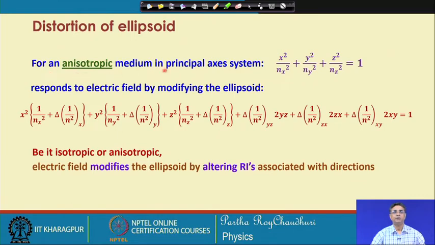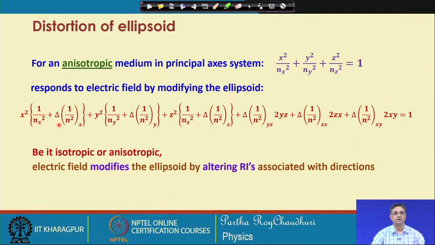For an anisotropic medium in principal axis system, the refractive indices will be n x, n y, n z. Maybe in general all of them are different. If two of them are equal, then we will call it uniaxial, and if all of them are different, that is a biaxial system. So, this anisotropic medium may respond to the electric field by modifying the ellipsoid in this form.